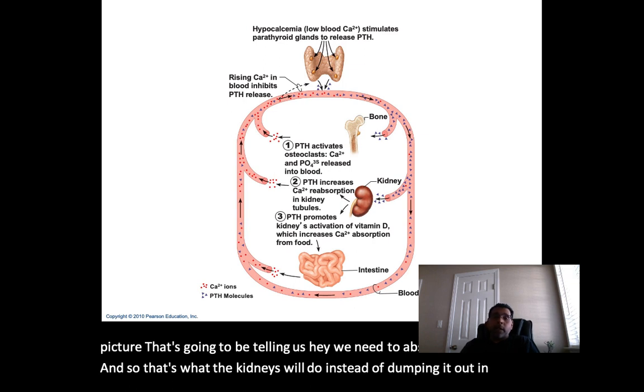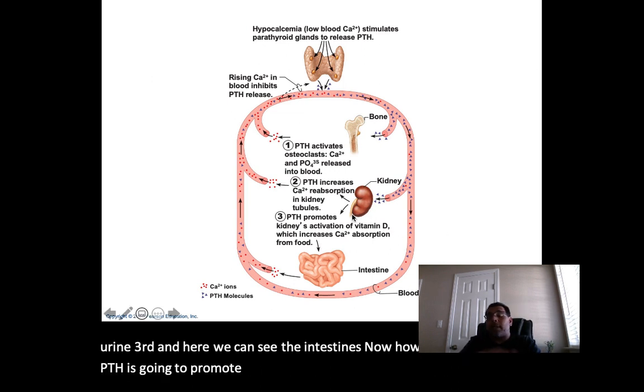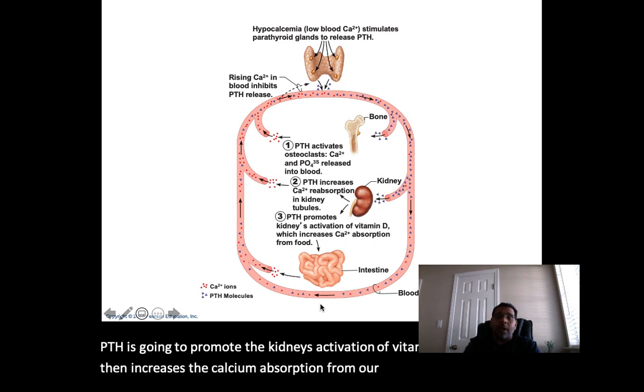Third, then here we can see the intestines. Now, how does this work? Here, PTH is going to promote the kidneys' activation of vitamin D, which then increases the calcium absorption from our food. So here you have an indirect action taking place.